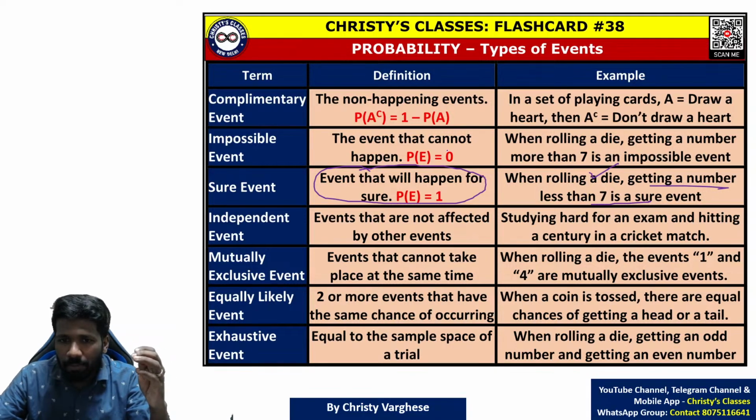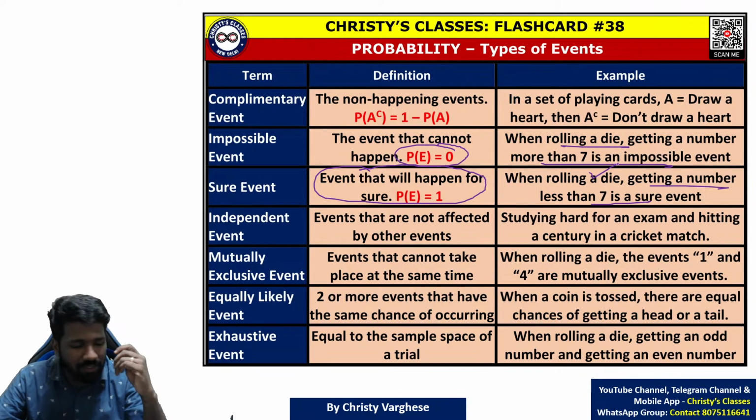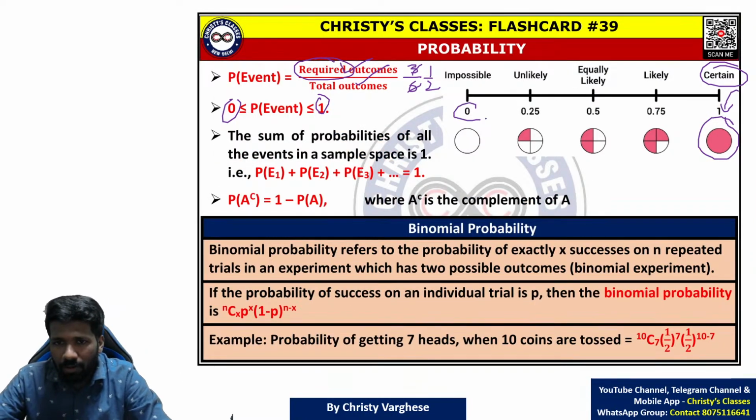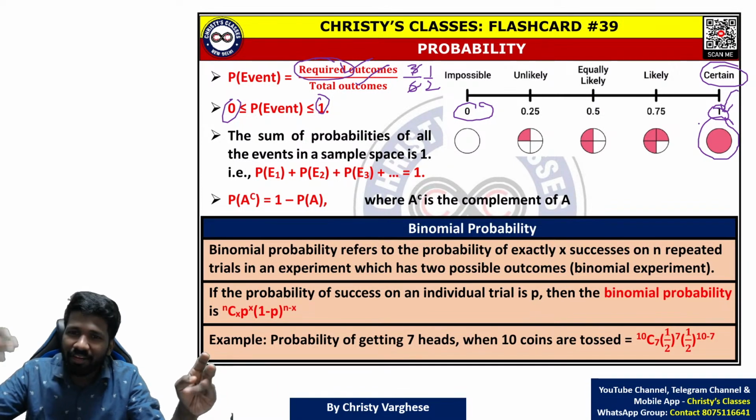Impossible event. If the probability of something is 0, that is called an impossible event. For example, when you roll a dice, getting a number more than 7 is an impossible event because all the numbers on a standard dice are less than 7. So it is an impossible event. That is why the probability will always be between 0 and 1. It cannot be negative. It cannot be more than 1.